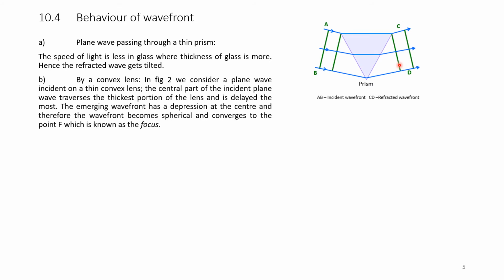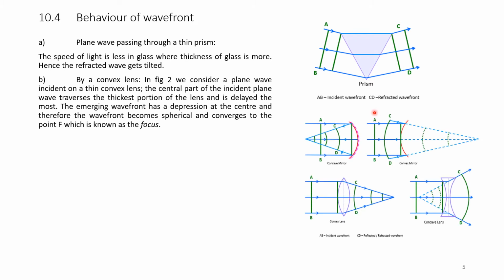Next, refraction by a convex lens. There are different figures shown here. This is a convex lens. See figure 2, consider a plane wave. AB is a plane wave incident on the convex lens.